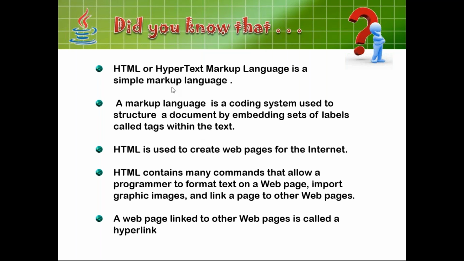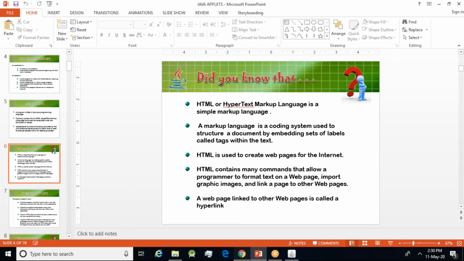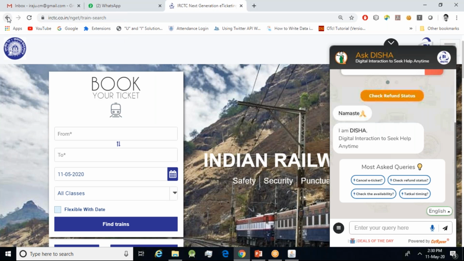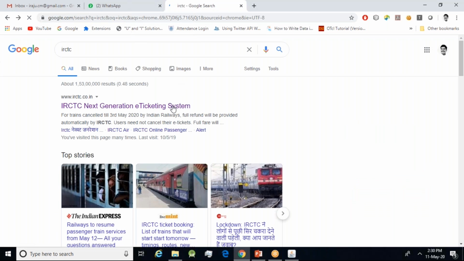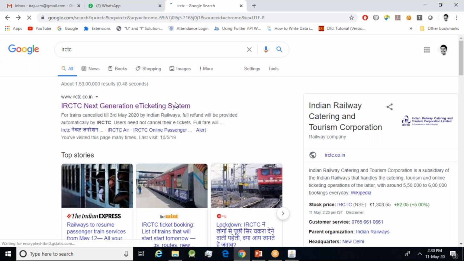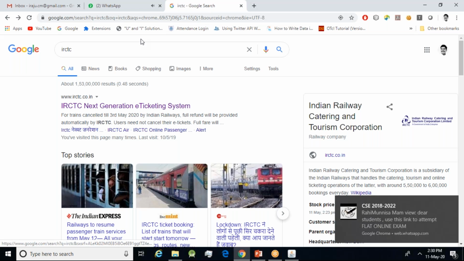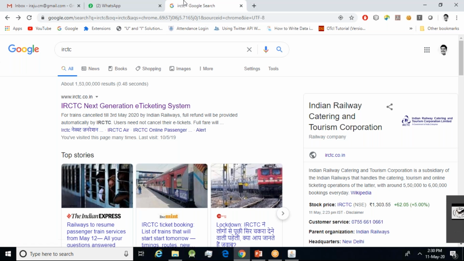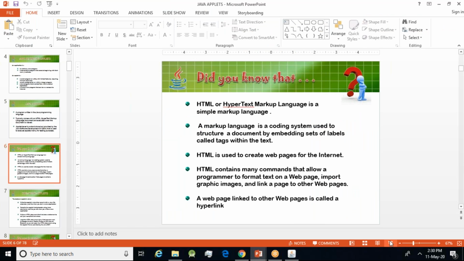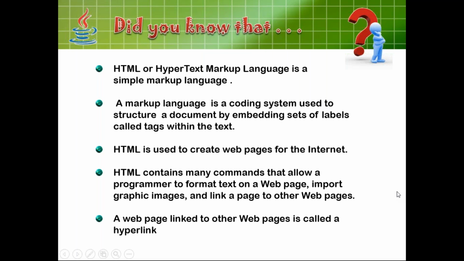Hyperlink, I would like to show you live. This is called a hyperlink. You can see this blue color one here, can you see this one? Yes, this blue color IRCTC website. This one is a link, a hyperlink. In the HTML language, this is called a hyperlink. So a hyperlink is used for moving from one page to another page.